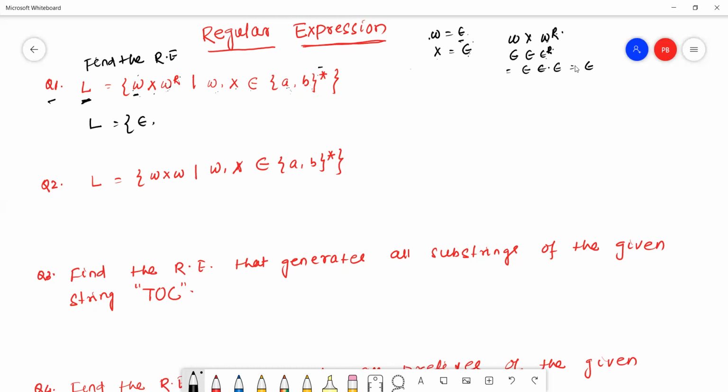Now we'll see some other languages. Here W equals epsilon, X equals A. In this way we can find W X W^R.